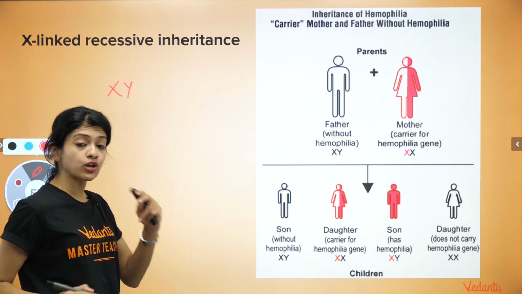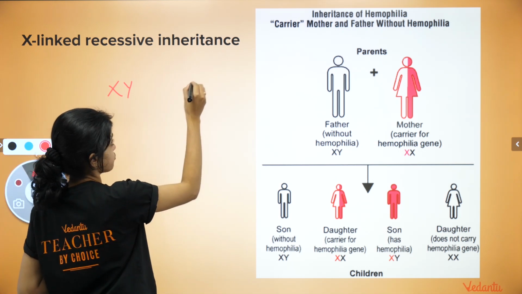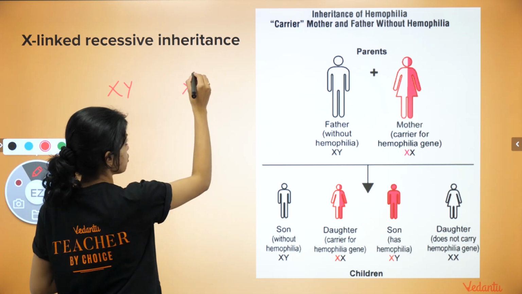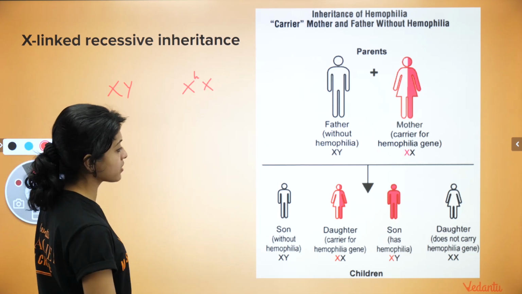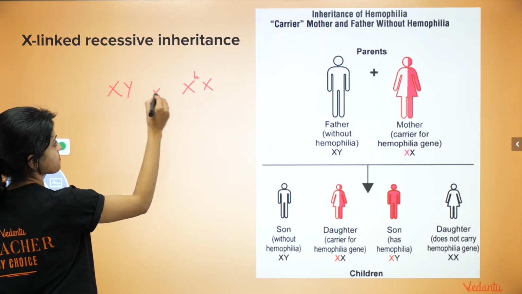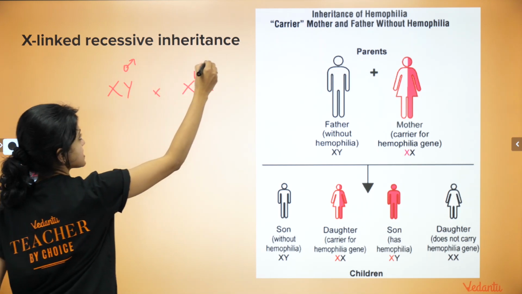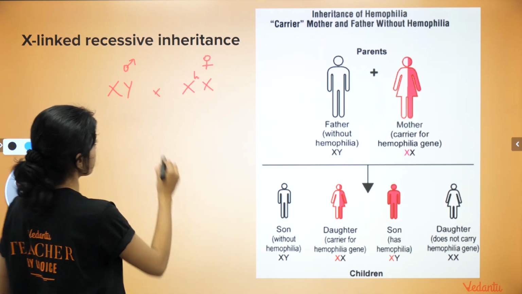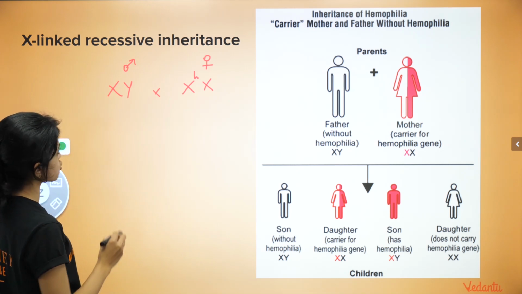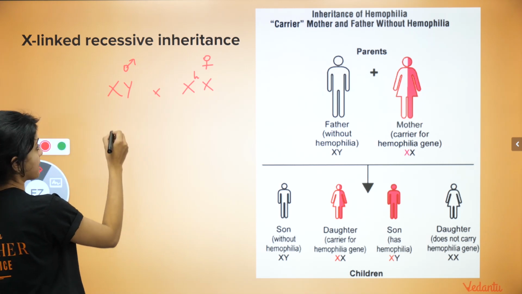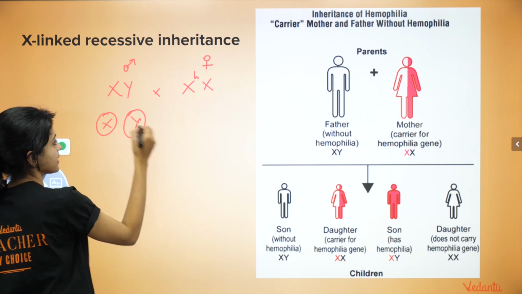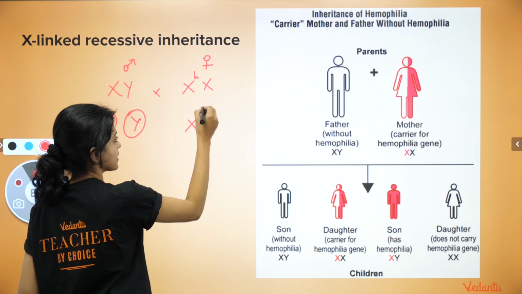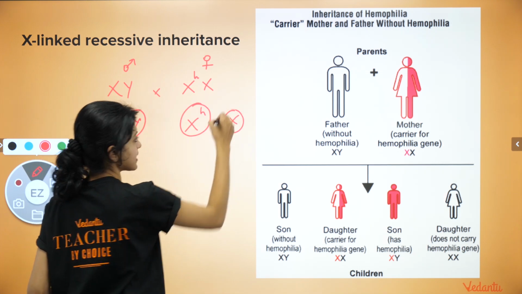Mother is a carrier for the hemophilia gene, because of which her genotype will be this, right? This is a cross between this male and this female. What about their children? We are talking about the different gametic combinations. This is one gamete, this is another gamete. In her case, this is a gamete and this is another gamete.